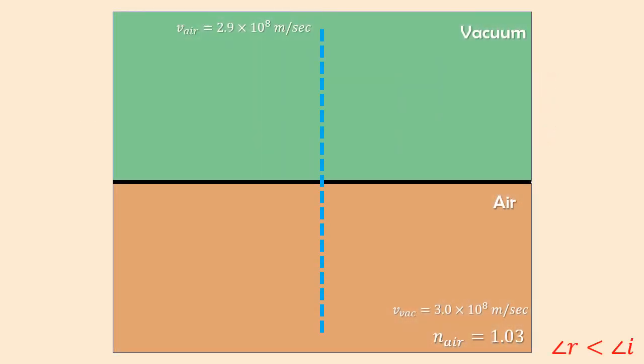Let's consider the light is entering from vacuum medium to the air medium. Since the speed of light is decreasing when it enters the air, the light in the air will bend towards the normal. Hence the angle of refraction will be lesser than the angle of incidence in this case.